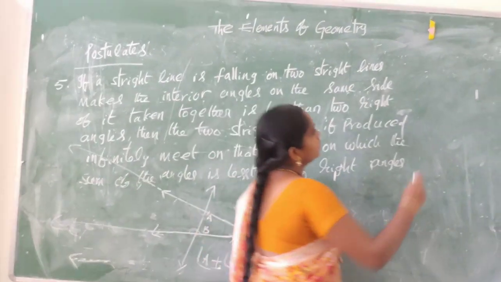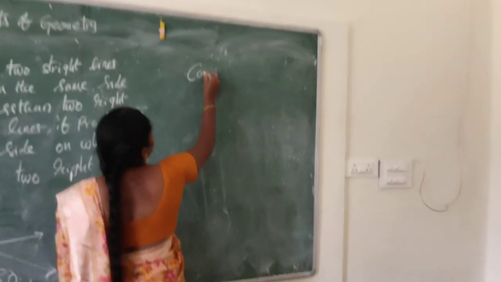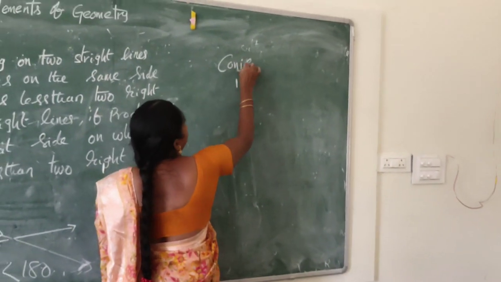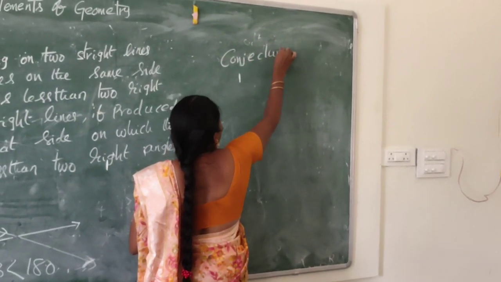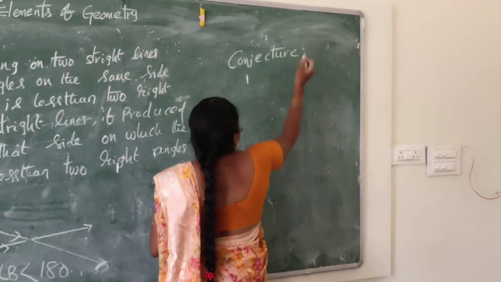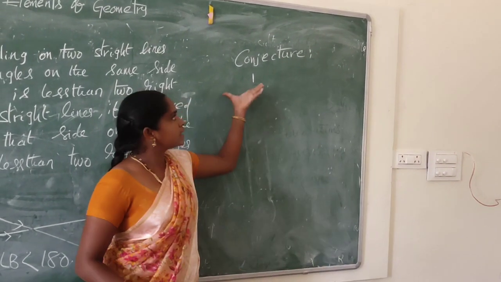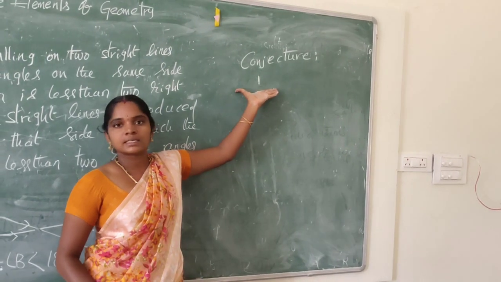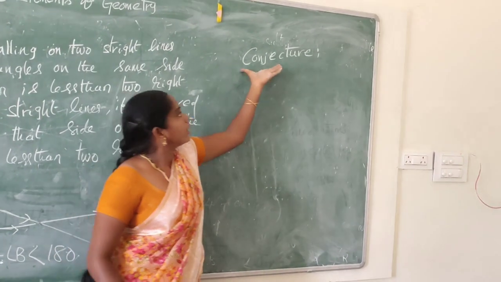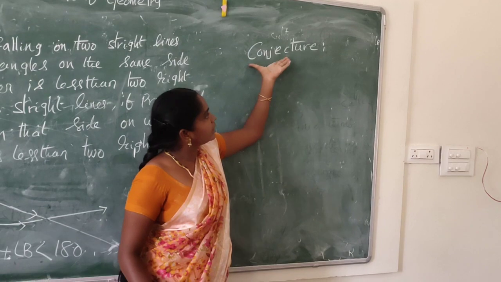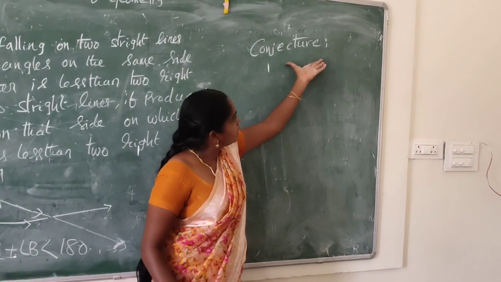Next one, conjecture. What is conjecture? Conjecture means a mathematical sentence.